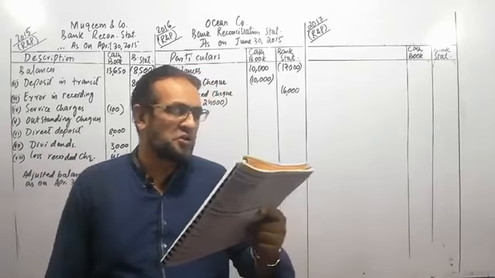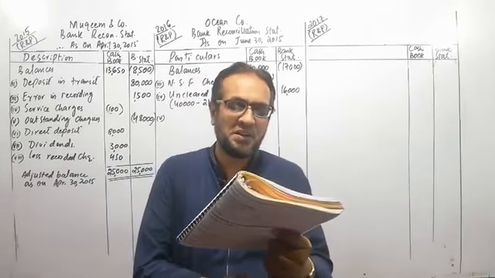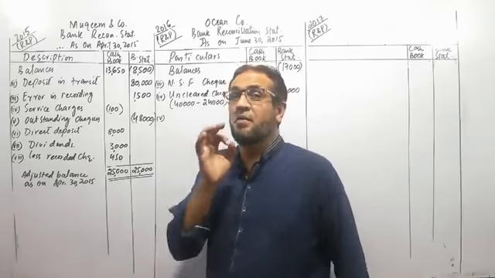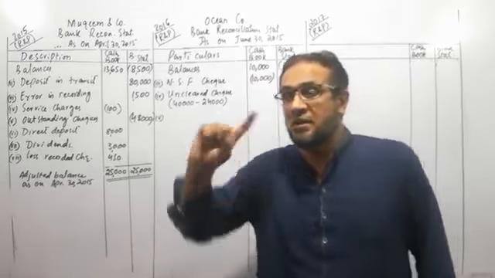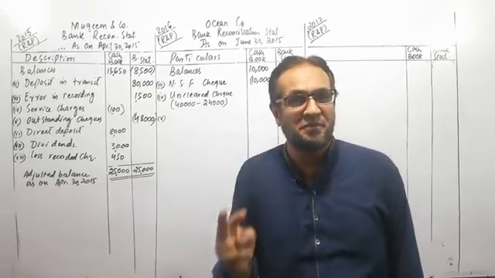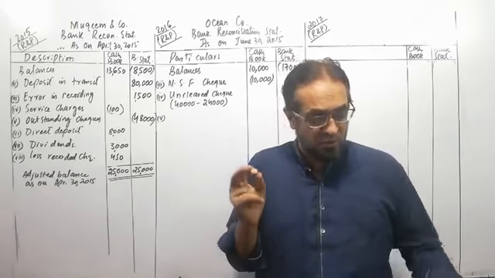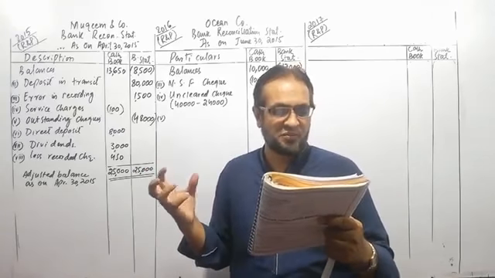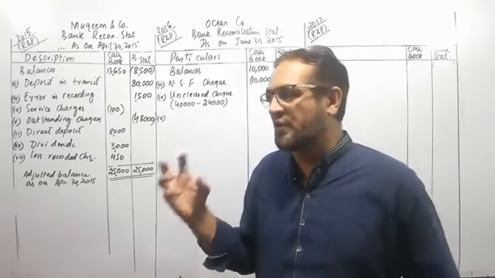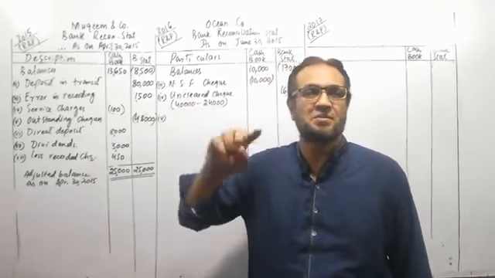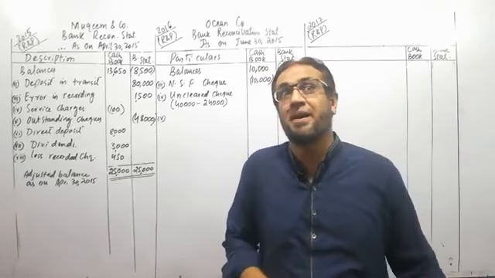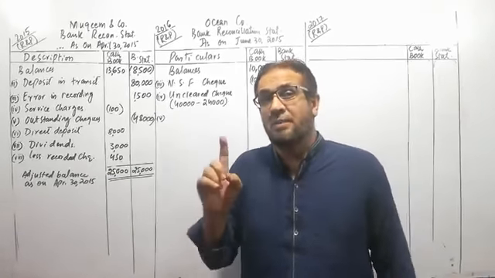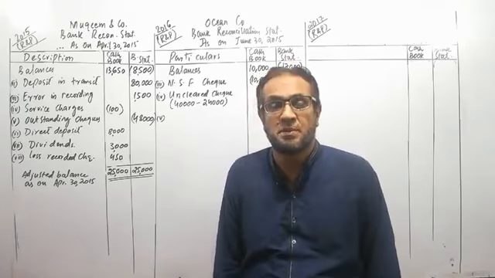Number 5, checks issued for 30,000 but only 19,000 were presented. Remember that we search for uncleared checks, we search for unpresented checks. So here we have issued to different suppliers total checks of 30,000. Out of those 30,000, 19,000 has been presented to the bank. The bank has made payment to them. The remaining 11,000 are not shown in the bank statement.